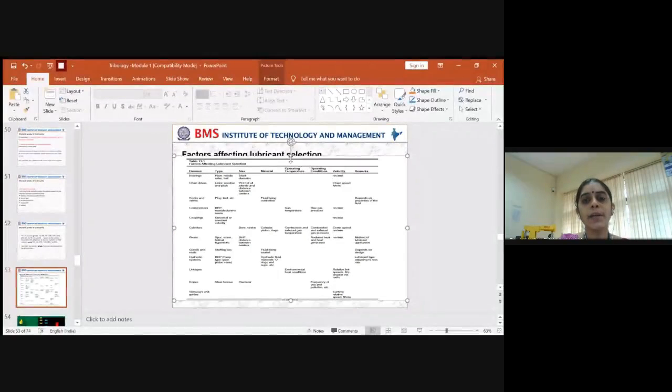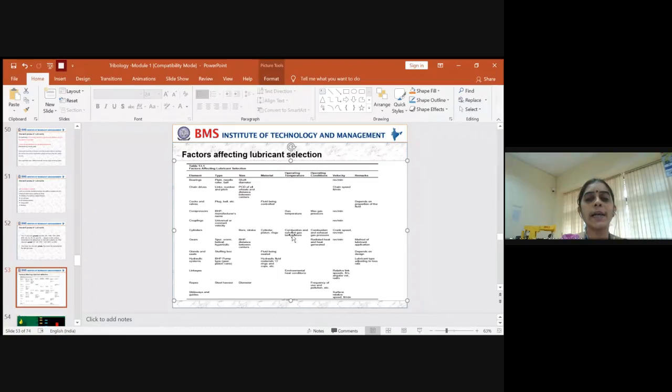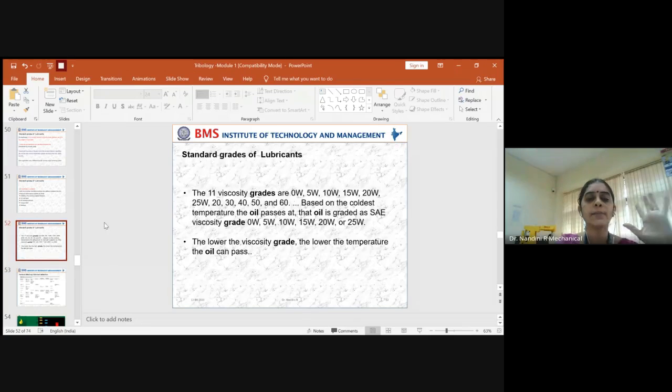For that, you should be very thorough in understanding which standards are available, how you will go about it if you need a lubricant for room temperature, if you need it at a higher temperature, and other operating conditions. So there are many things you have to understand. The basic things I have told you: these are the minimum 11 viscosity grades which are essential, which are provided by the SAE viscosity grade standard.